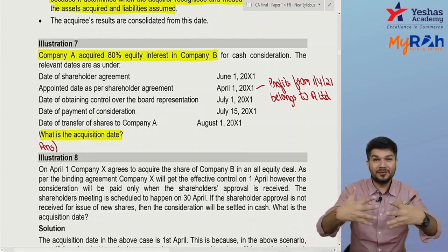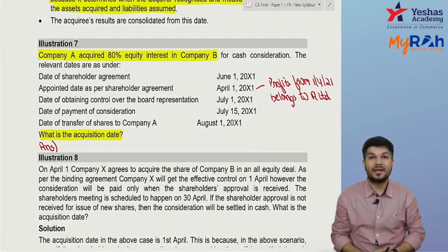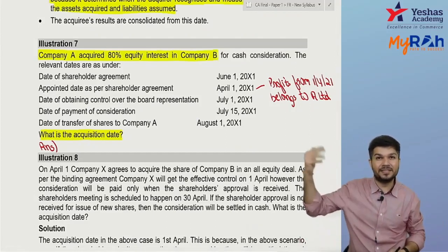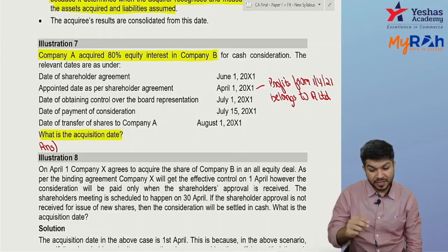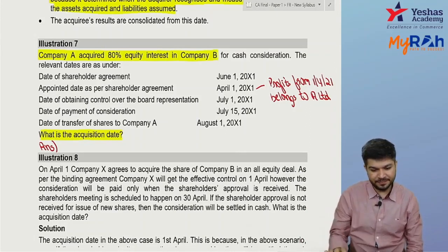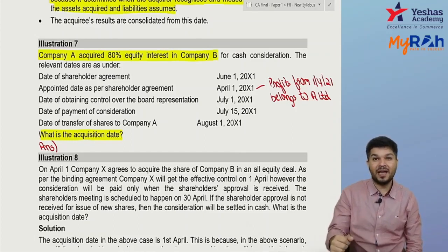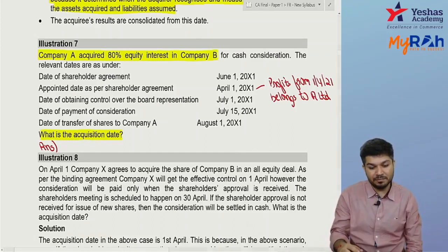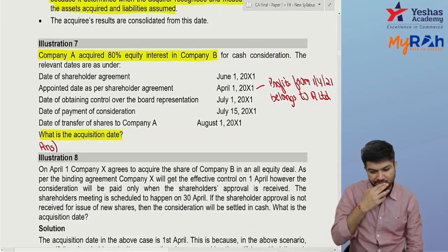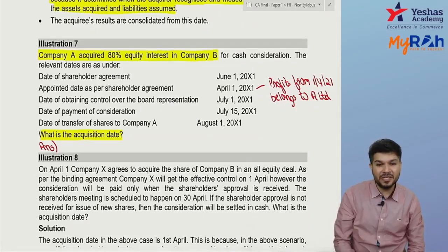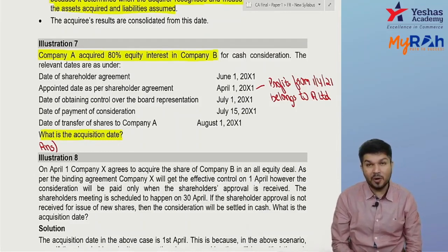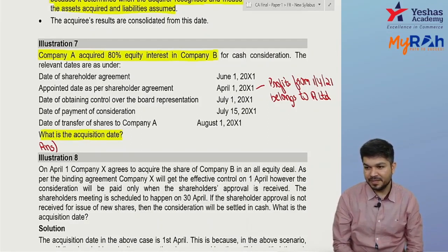The shareholders entered into the agreement on 1st June, and it has been decided that from 1st April, backdated, the profits will belong to you. You get control over the board of directors from 1st July. You have to pay on 15 July, and the B shareholders transfer the shares to company A on 1st August. Which is the date? Some people are saying 1st July, some are saying 15 July.